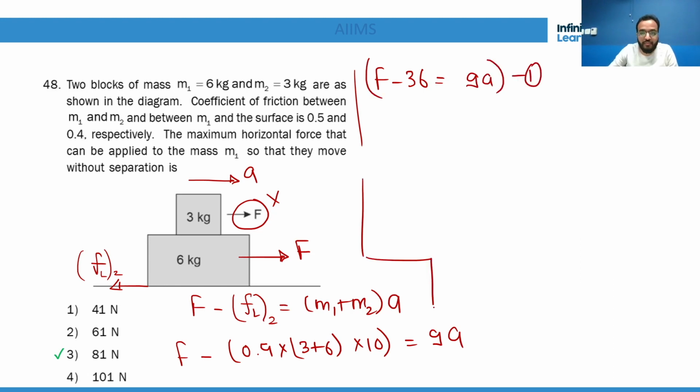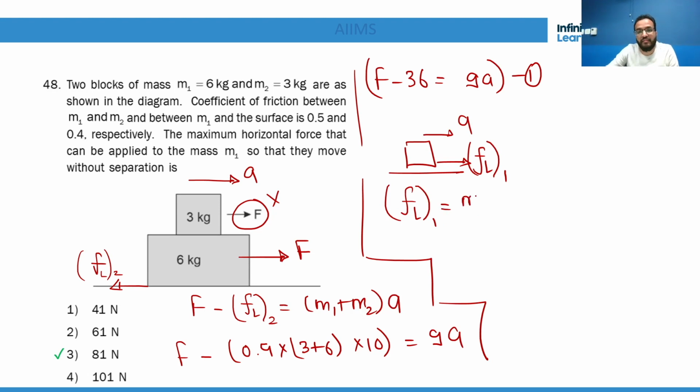Now if these two blocks are moving together, then the acceleration of the upper block is provided by FL1. And what can be the maximum acceleration provided? It will be M1A equals mu1 M1G.